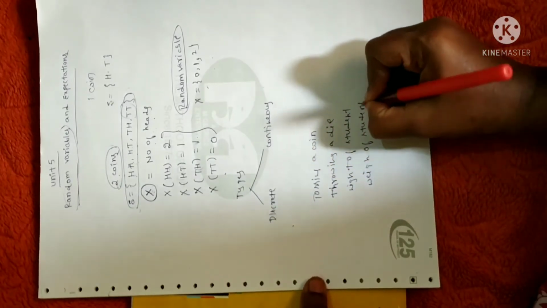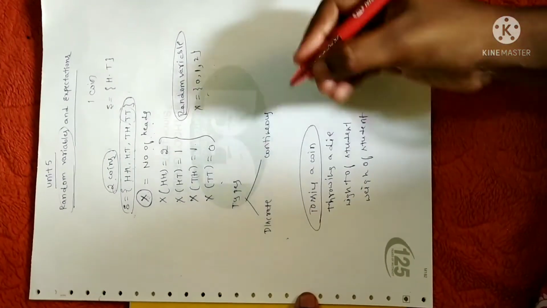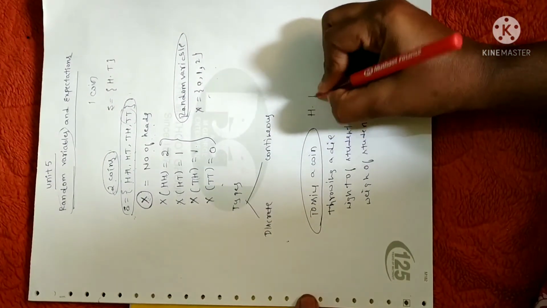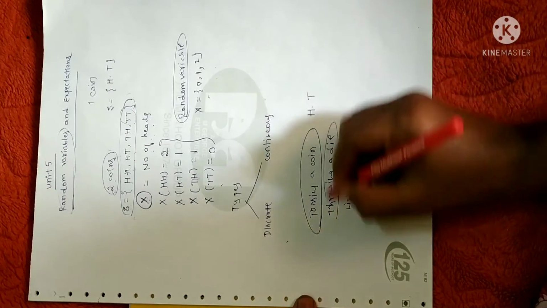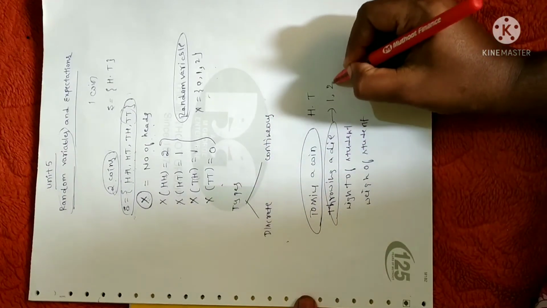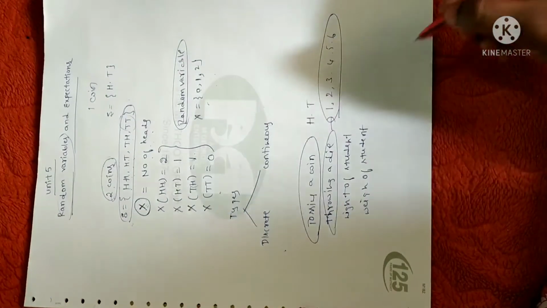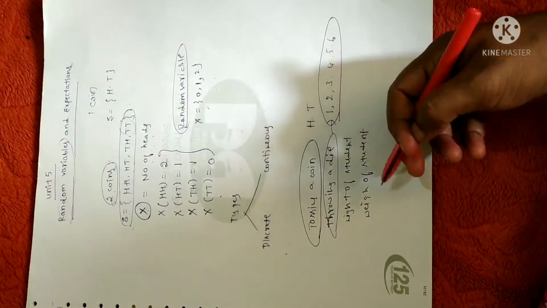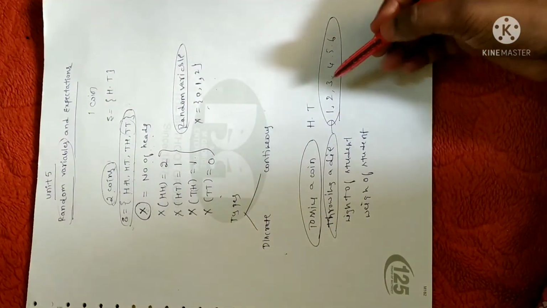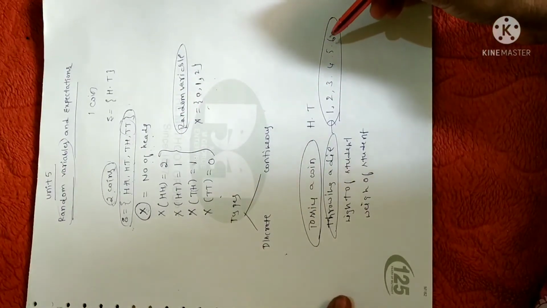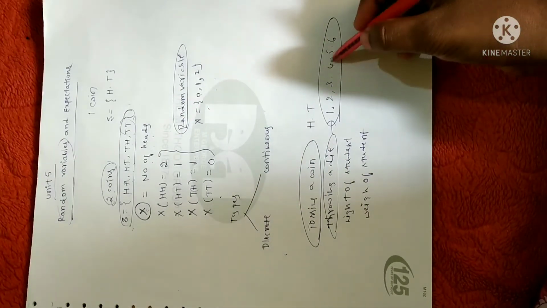When you toss a coin, you will get either head or tail. When you throw a die, you will get 1 or 2 or 3 or 4 or 5 or 6. These are the only possibilities. You cannot get 1.5, 3.5, 4.5, 5.2 or 1.2 when you throw a die.